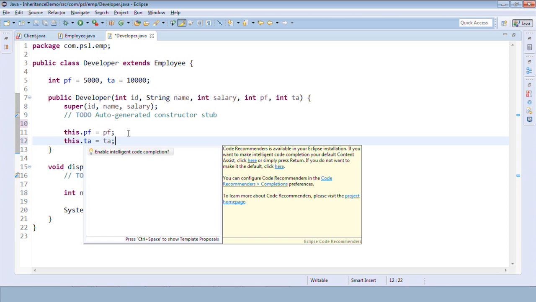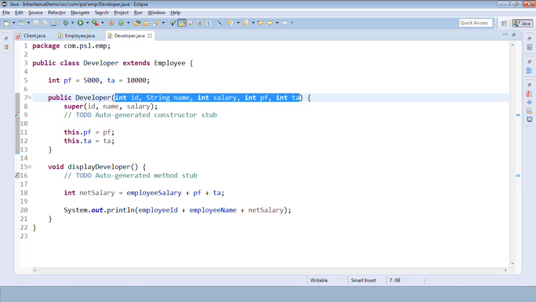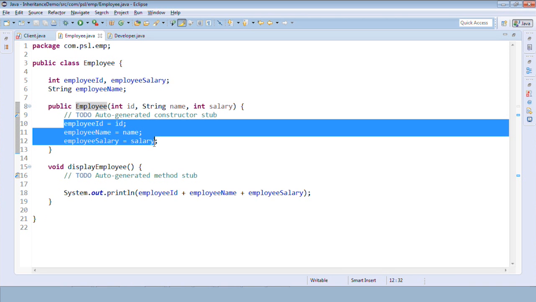Okay, so what we have used here is a 5 parameterized constructor. Out of that, 2 parameters are initialized here itself and 3 parameters are passed to a base class constructor. Getting it? We have passed it here and they will be initialized in this constructor. Okay,